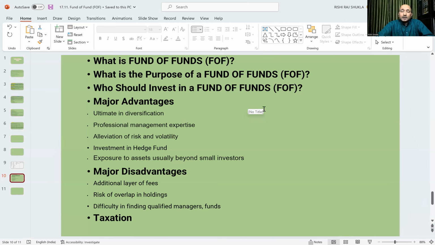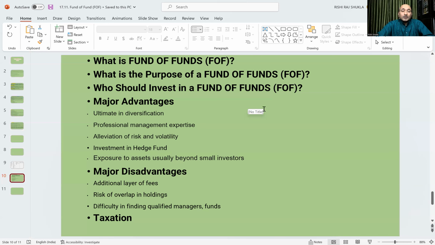It can invest even in hedge funds, some portion can be there. This is possible. Especially a small investor cannot invest in hedge funds. Some funds require up to six figures, which is not possible for a retail investor. That can be possible through this. Exposure to assets usually beyond a small investor. Those assets can be invested in through fund of funds. So these are the advantages of fund of funds.